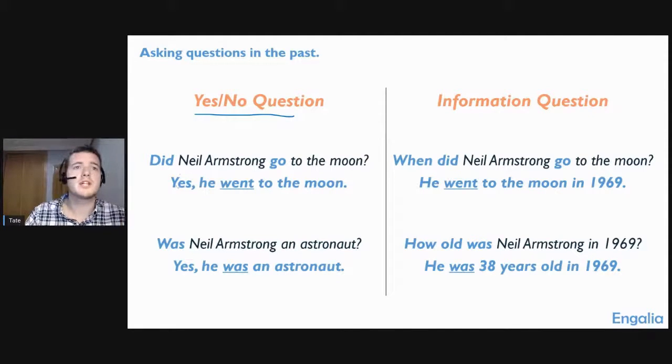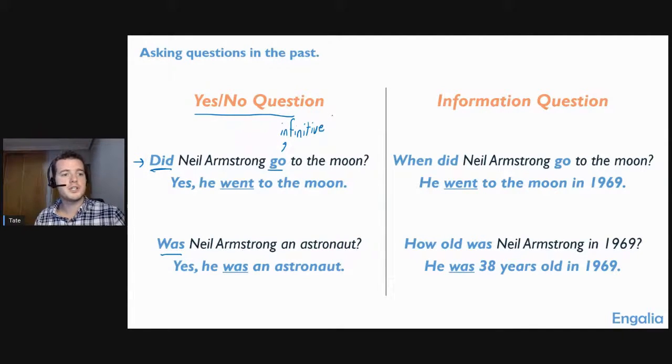What this looks like is, just remember that we always start these yes/no questions with one of two words, either did or was. Those are the only two words that we can start a yes or no question with in the past. So our first question here says, did Neil Armstrong go to the moon? Now, we've already established that he did, but notice that we say did he go to the moon with the infinitive. So we have the infinitive form here. Go, infinitive.